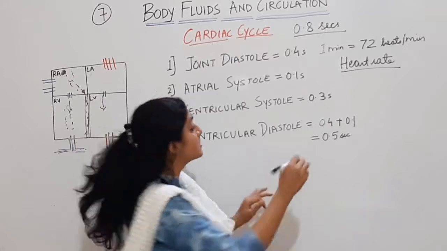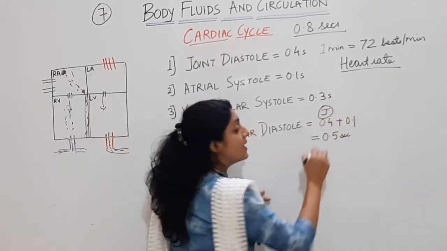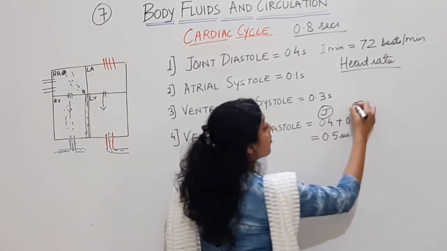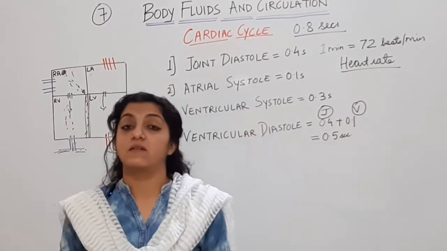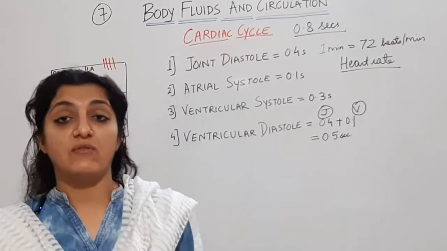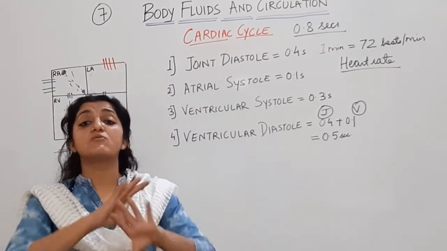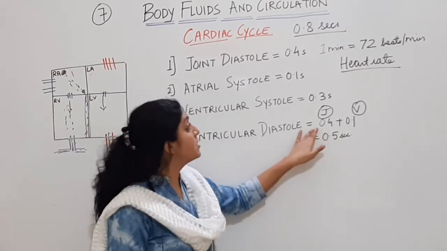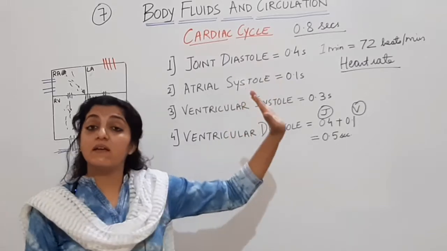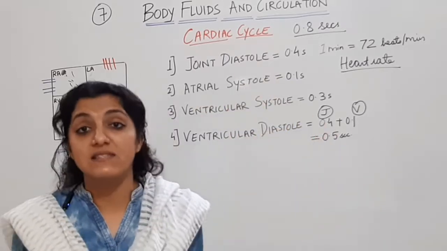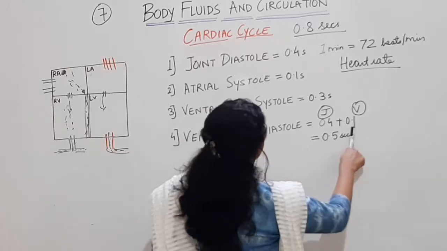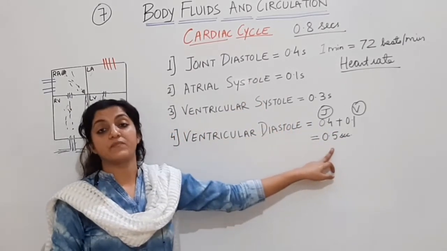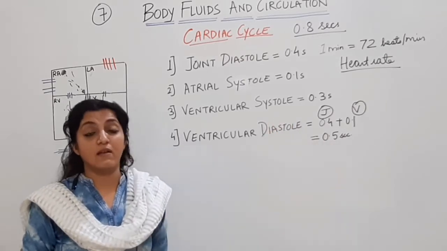That is considering the joint period when both the atria and the ventricles are relaxed, and the individual period when only the ventricle is relaxed. Listen to me very carefully. When I am saying कि ventricular diastole का complete duration 0.5 seconds है, I mean 0.4 ये जो joint diastole का है, when the ventricle as well as the atria are relaxing, whereas 0.1 second when the atria are in systole, तब भी ventricular diastole हो रहा है. So total 0.5 seconds का ventricular diastole होगा.